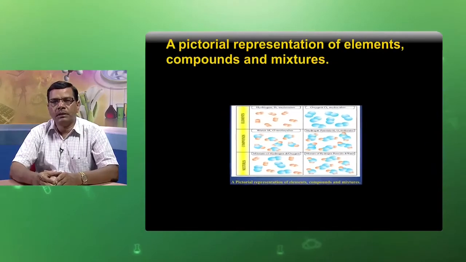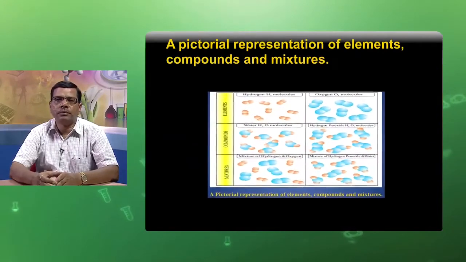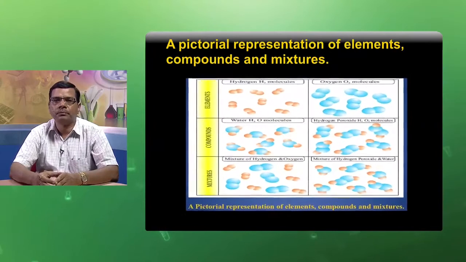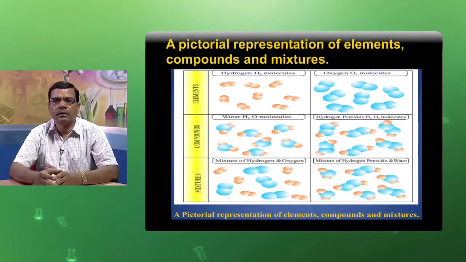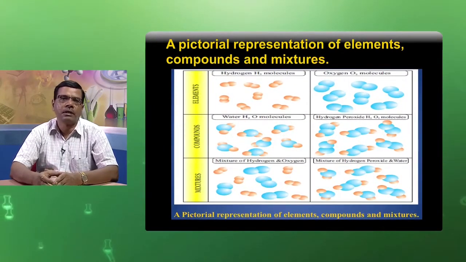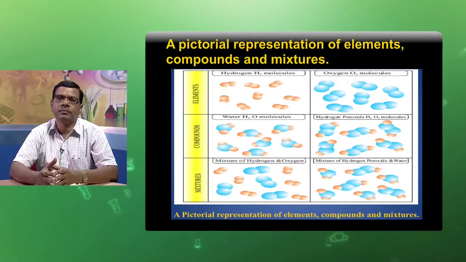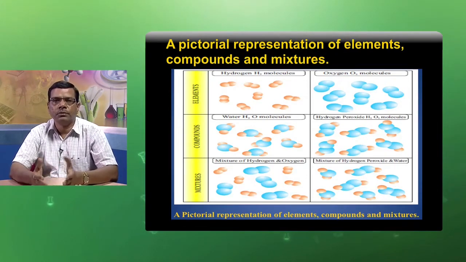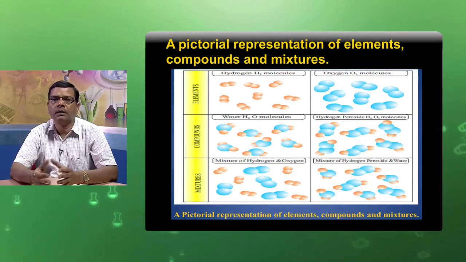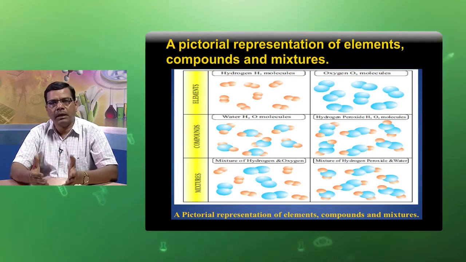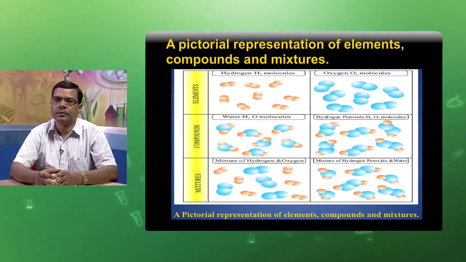This represents the molecular diagram of the elements, compound and the mixture. You can see here that in the case of elements there is only one kind of atom joined together. In the case of a compound there are two or more different kinds of atoms joined together to form a compound, and in the case of a mixture there are different types of elements and different types of molecules, all randomly distributed, and hence it constitutes the mixture.